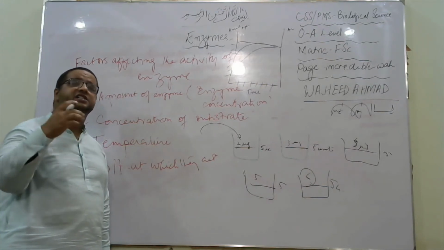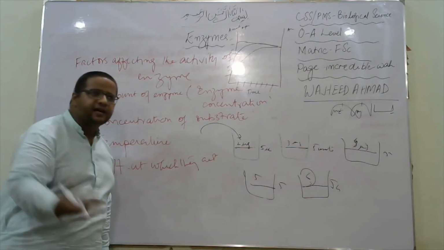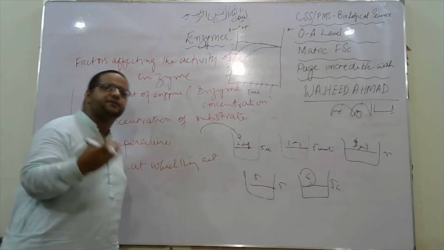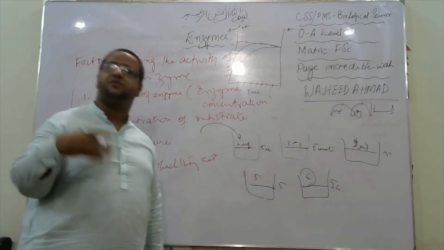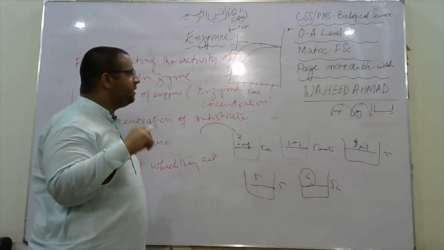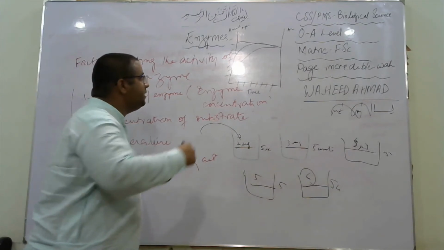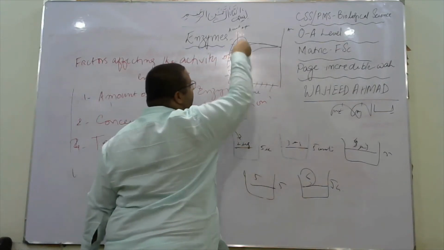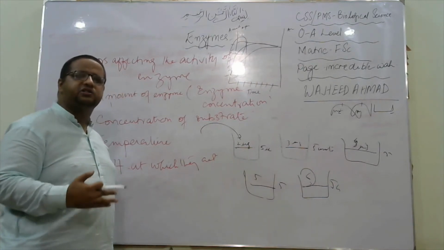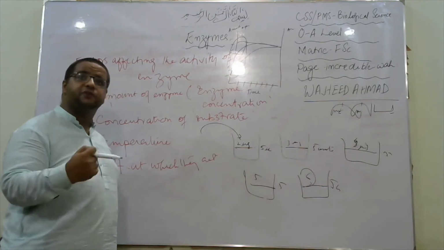At the initial stage, the reaction speeds up because more active sites are available, more substrate can bind, and more product can be produced. When the saturation level of substrate is reached, and the saturation for enzyme is reached, at the end the product would be the same, but the initial rate of reaction differs for enzyme. At the start of the chemical reaction, more enzyme and substrate will come together, and more product will be produced.